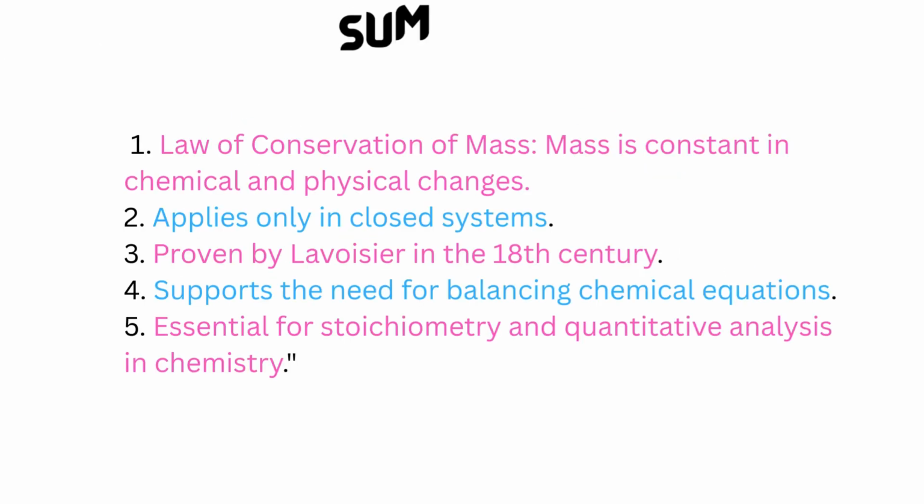To summarize: 1. Law of conservation of mass. Mass is constant in chemical and physical changes. 2. Applies only in closed systems. 3. Proven by Lavoisier in the 18th century. 4. Supports the need for balancing chemical equations. 5. Essential for stoichiometry and quantitative analysis in chemistry.